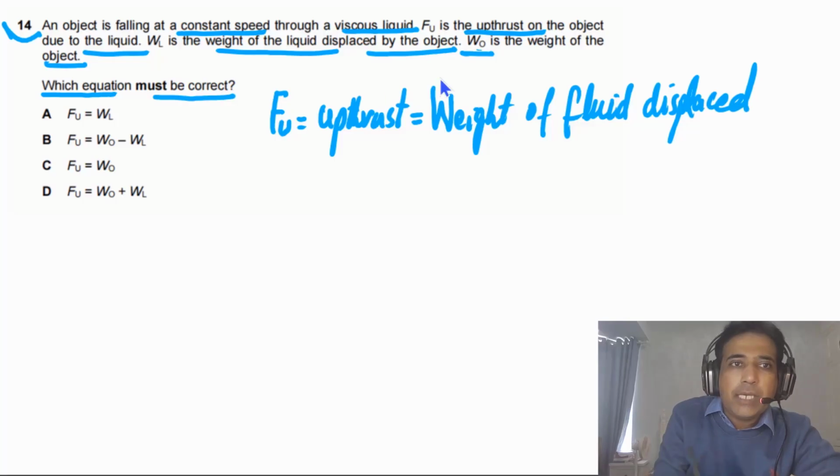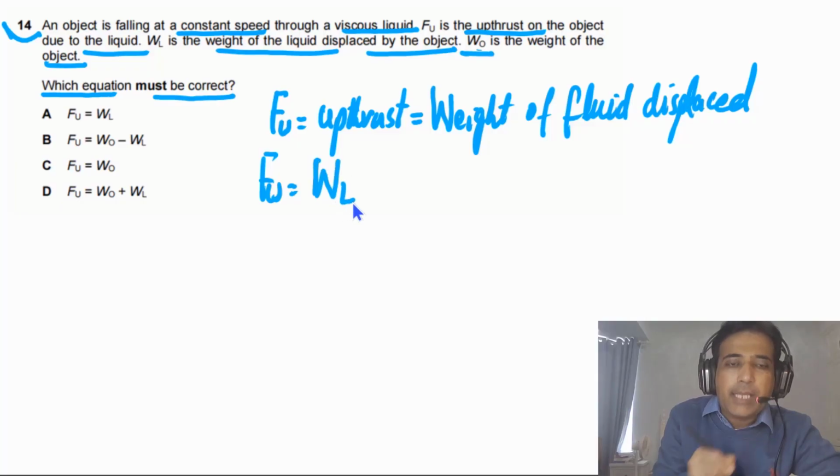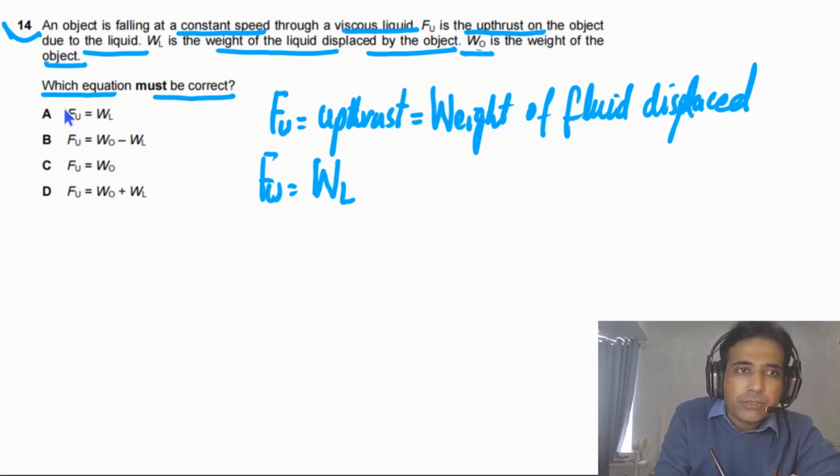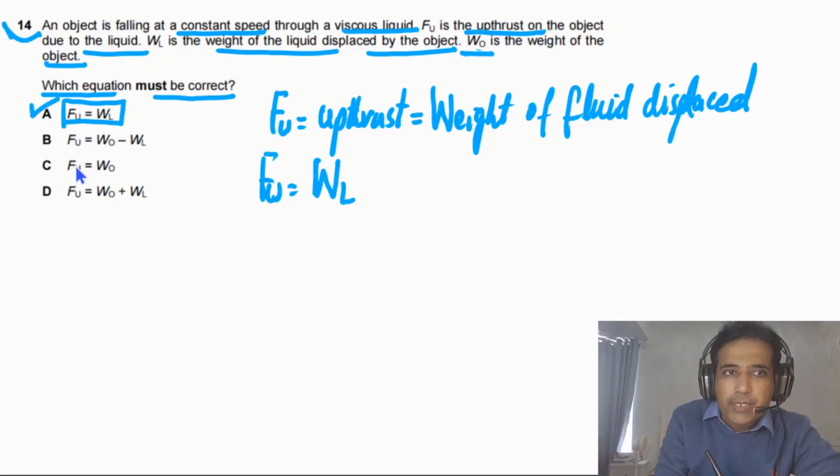It is given to us that the weight of liquid displaced is W sub L, and W sub O is the weight of the object. If you look at option A, it says Fu is equal to WL. It means this option is correct. Another option says upthrust is equal to WO minus WL. This is wrong, because this is the upthrust, and these quantities are the same. So this is incorrect.